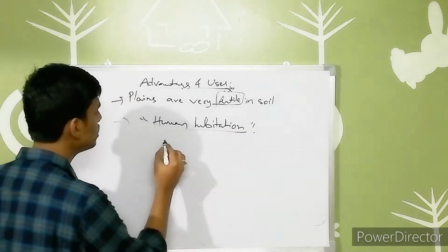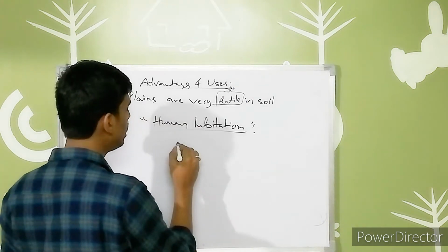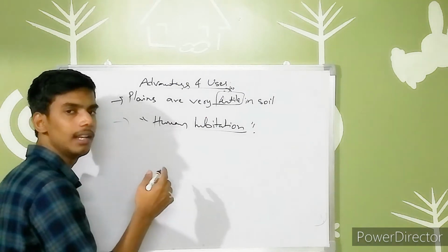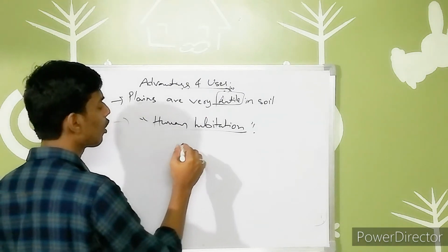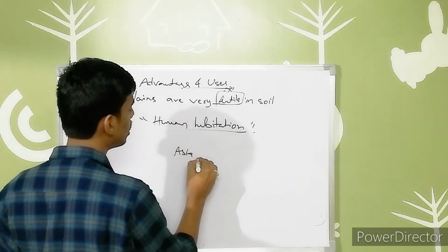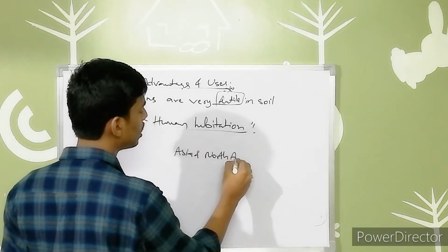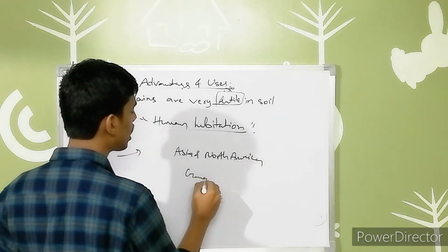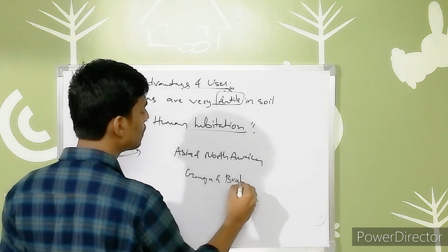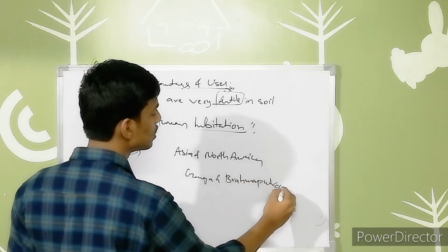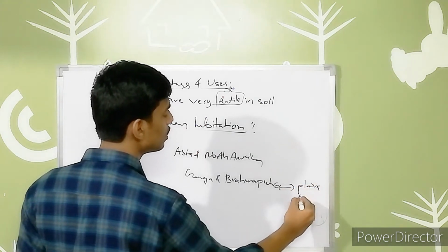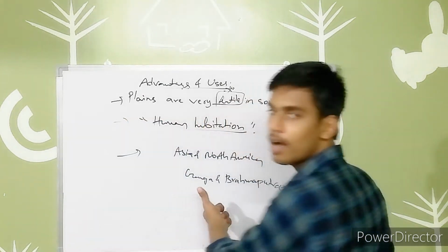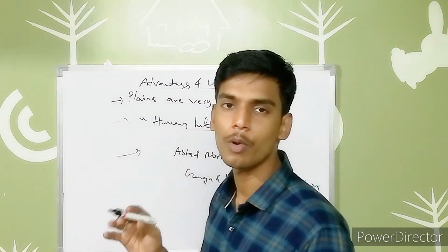In the world, plains are mainly found in the continents of Asia and North America. In India, the plains are formed by the rivers Ganga and Brahmaputra, right? Those are the important things we have to know.